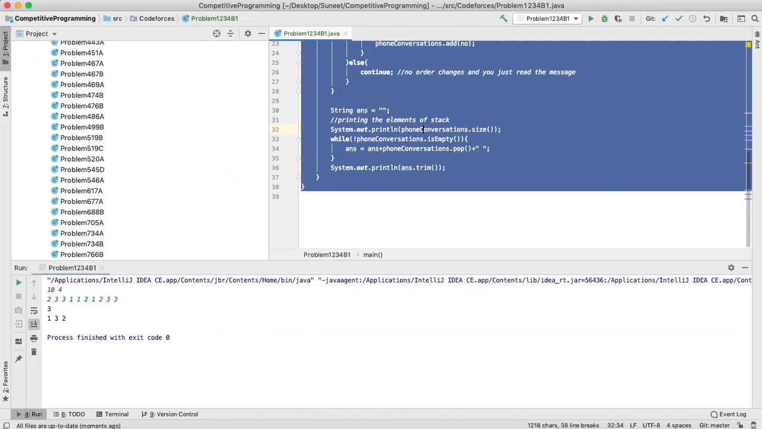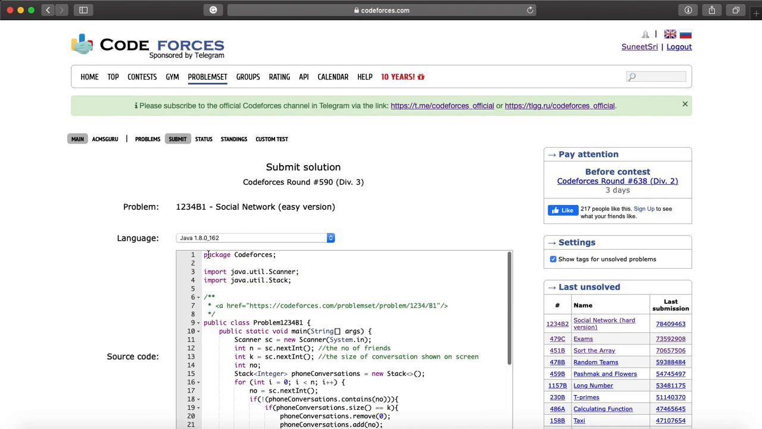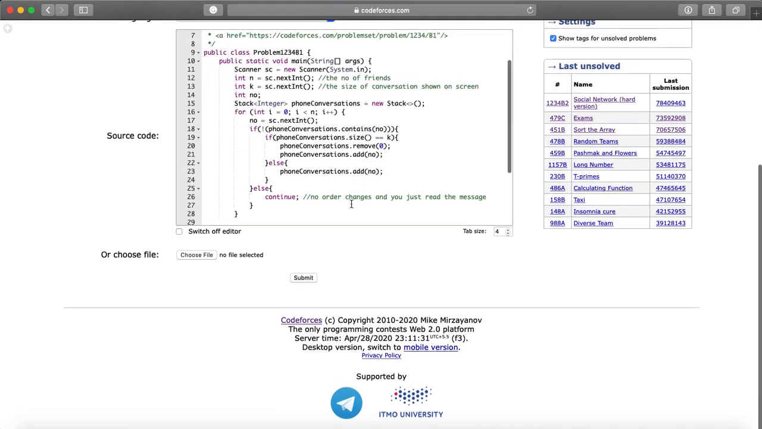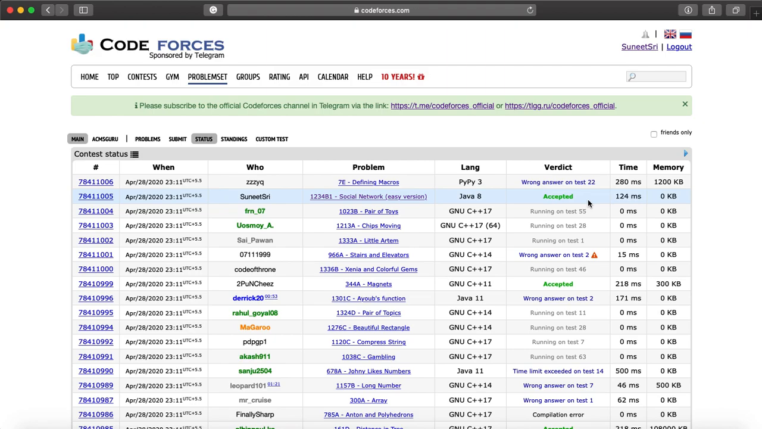Let's just submit that and quickly get it reviewed by Codeforces. Okay, so we have submitted the problem, and the problem is in the queue, running on test 14. So accepted. Yes, the problem solution is accepted, and we can move on to the next version, which is the hard version.